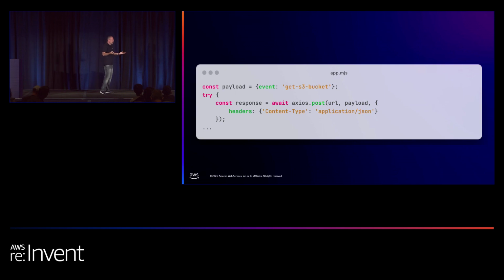Great, so how do you use the extension? In our case, because we're using an HTTP server, you can use any HTTP package in order to communicate with it. So here we can see an example in Node.js. We're using Axios in order to do the communication.